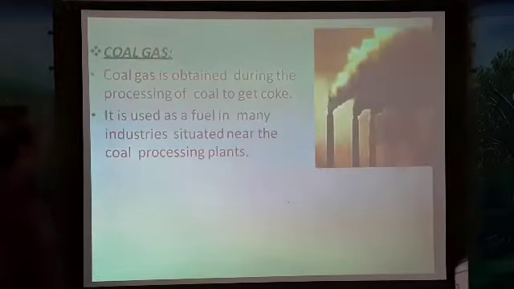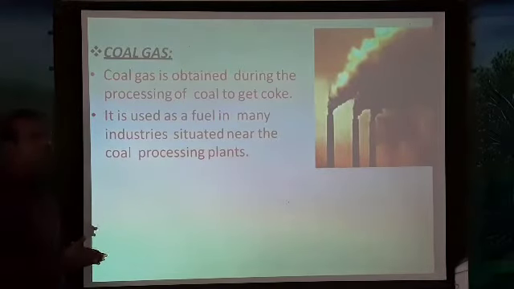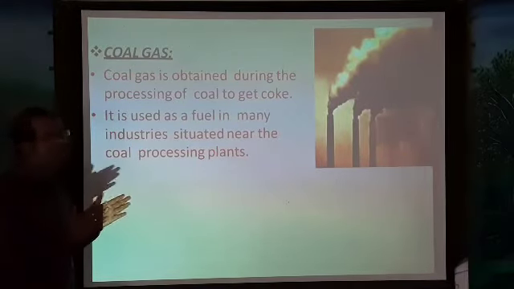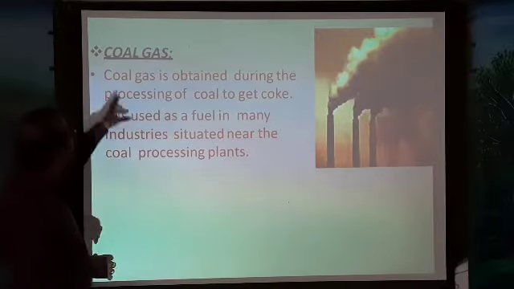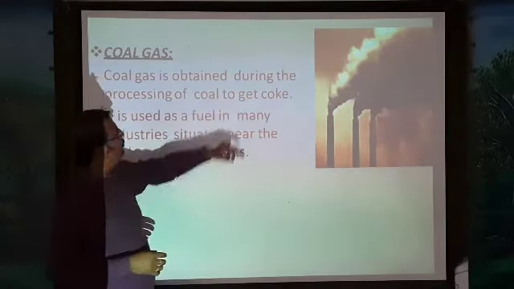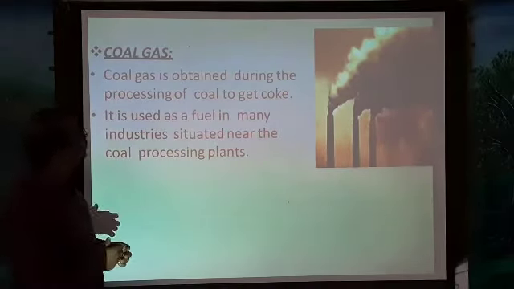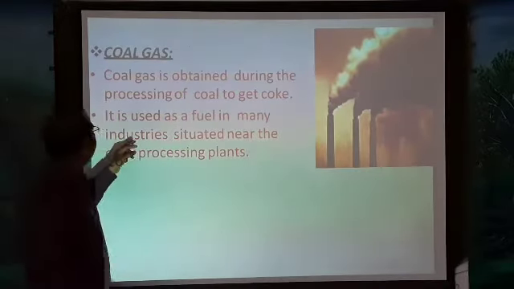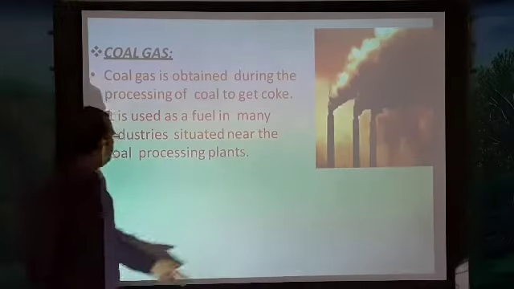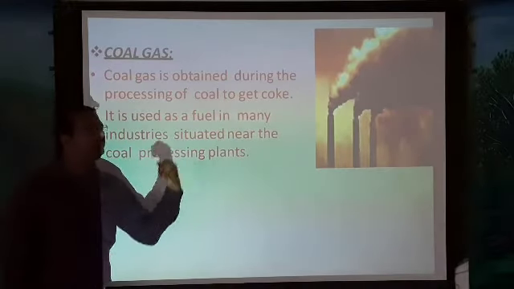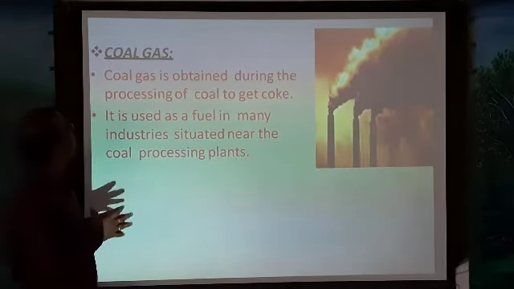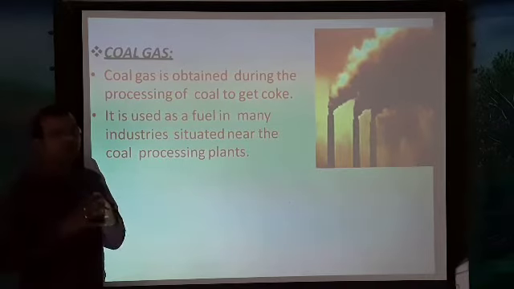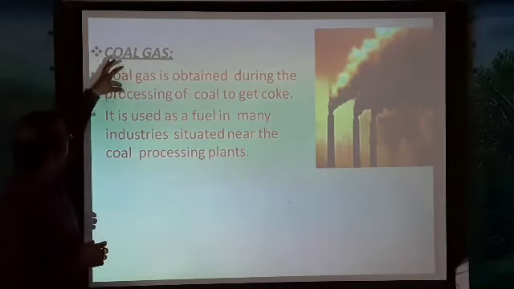Okay. The next and last product of coal is what? Coal gas. Coal gas is obtained during the processing of coal to get coke. It is used as a fuel in many industries situated near the coal processing plants. This is one of the important products from the coal. What is that? The coal gas.